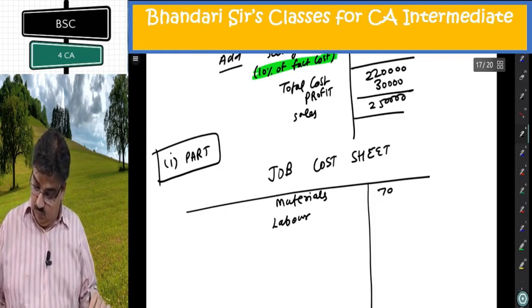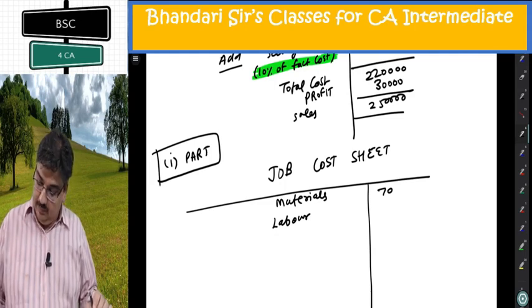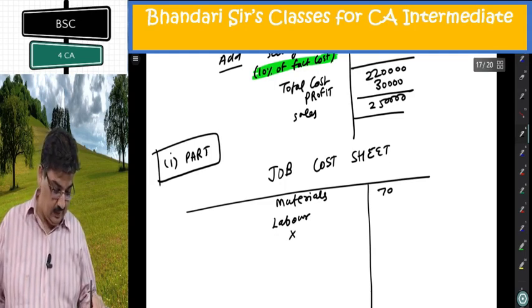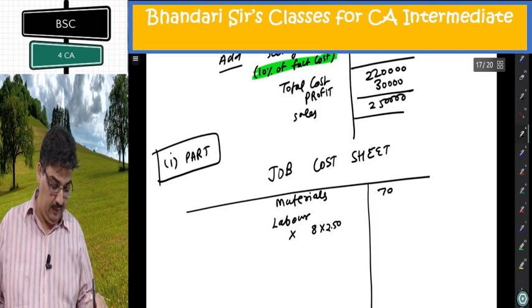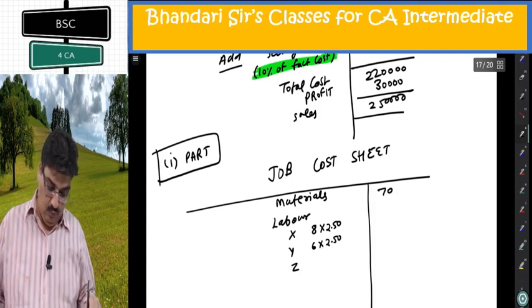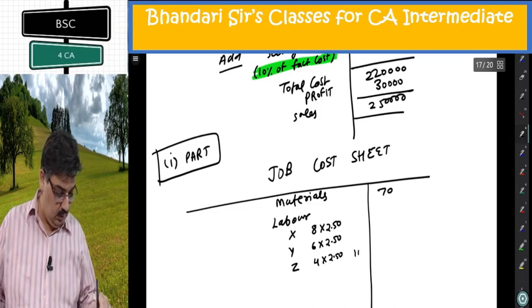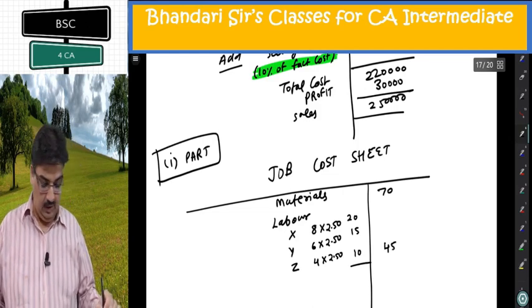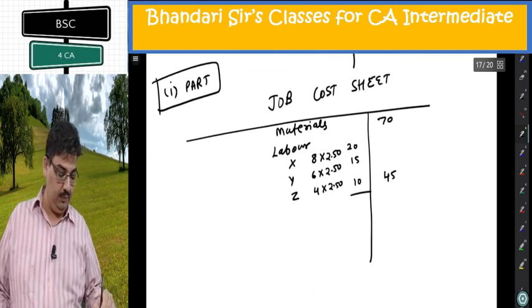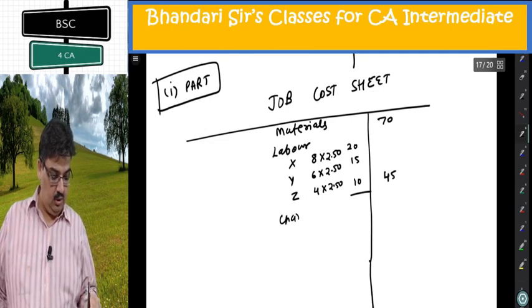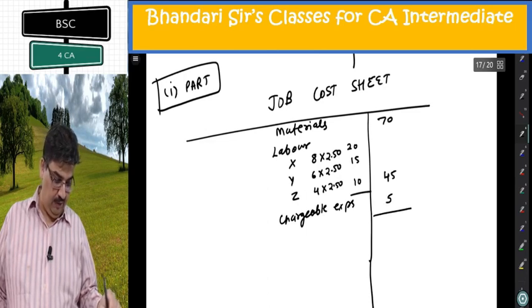Labor, you want to find for all of them: for X department 8 hours into 2.50, for Y department 6 hours into 2.50, for Z department 4 hours into 2.50. This is 10, this is 20, this is 15. This is 45 total. It is same as was given in question. Chargeable expenses given 5.